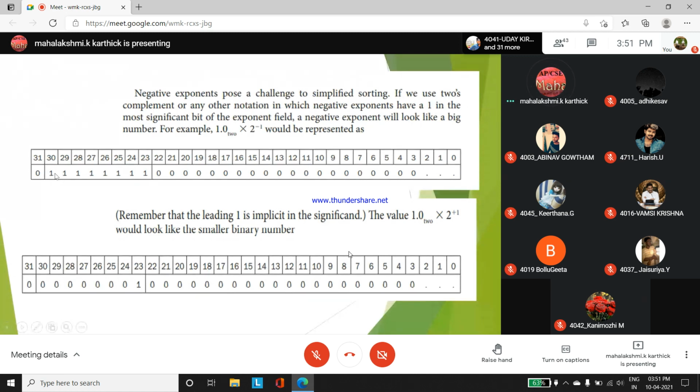Okay? This is the least significant bit, this is the most significant bit. For a negative number you have to represent 1, and you have to find its 2's complement and place the exponent value.